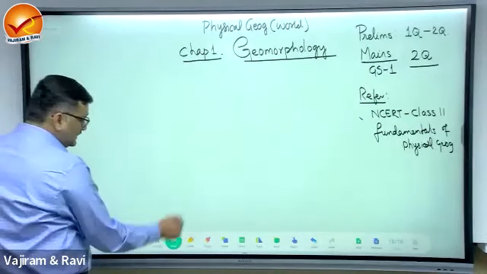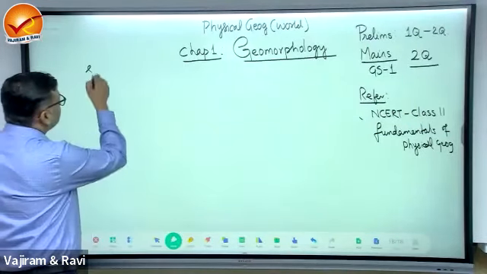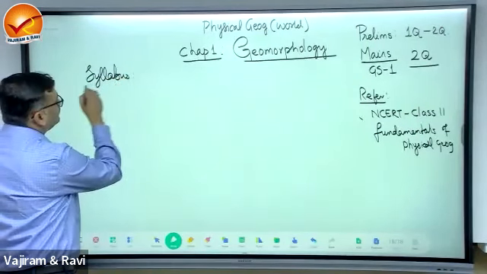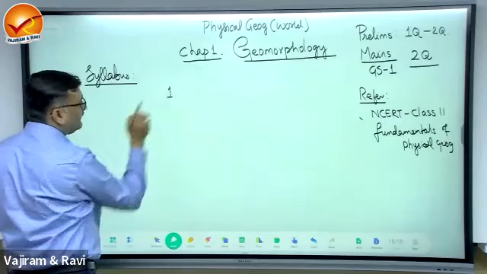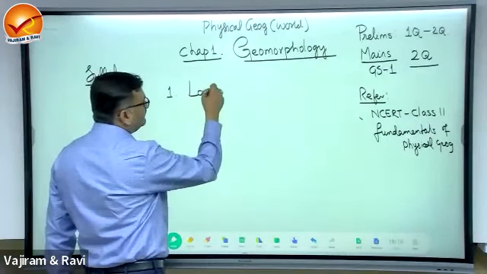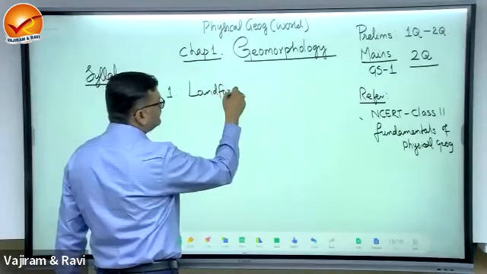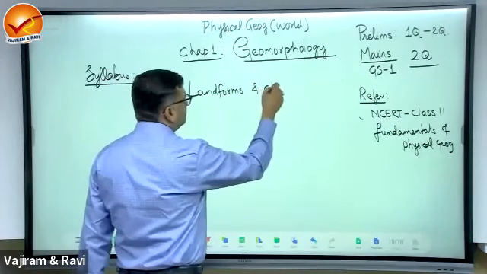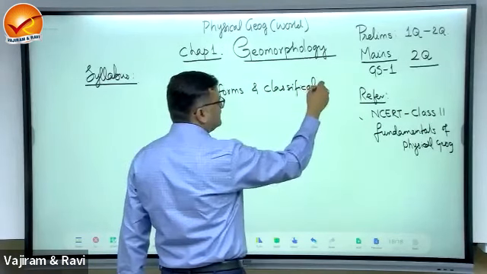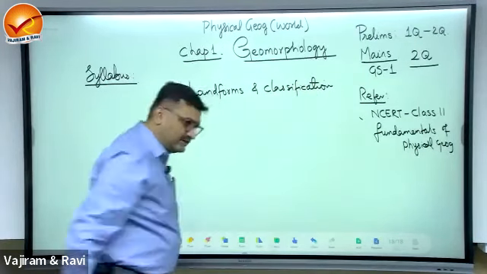Now note down the syllabus here. Number 1, landforms and classification of the landforms.